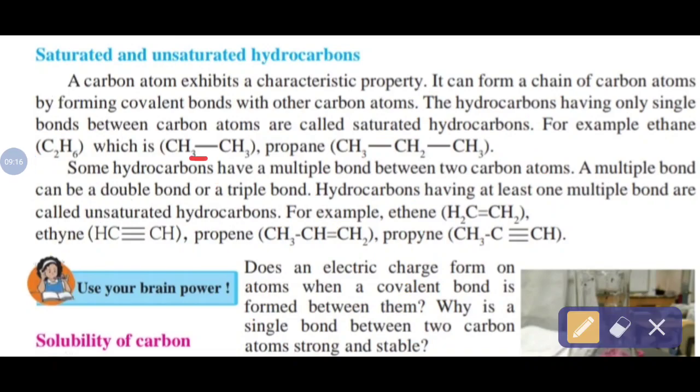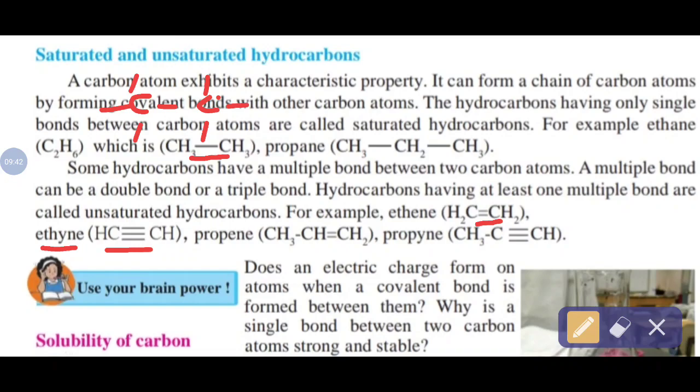Here a single bond is present, so ethane. If a double bond is present between the two carbon atoms, then ethene, and if a triple bond is present, then it is called ethyne. Remember this. So I will show all three. Now carbon-carbon, what? Single bond. The remaining valency is satisfied by what? Hydrogen atoms. You write there H.